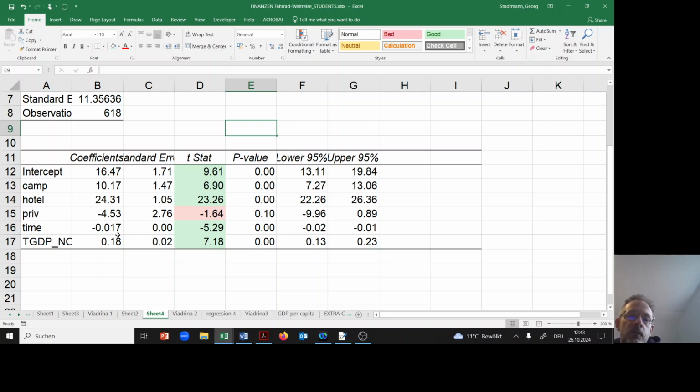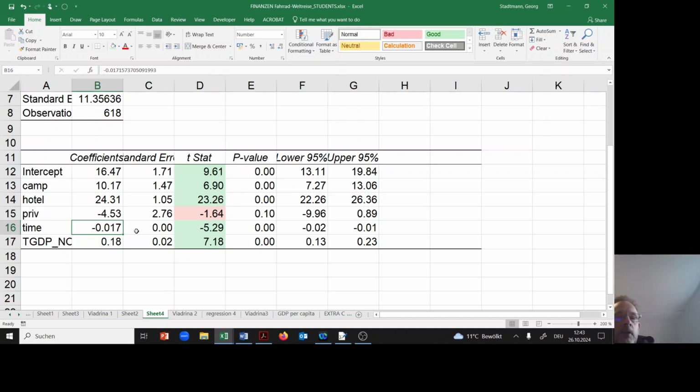The time trend coefficient decreased to some extent. Previously it was minus 0.03, and now it is only minus 0.017. So we said previously every day this guy learns to save 3 cents, and now it is only 1.5 cents.